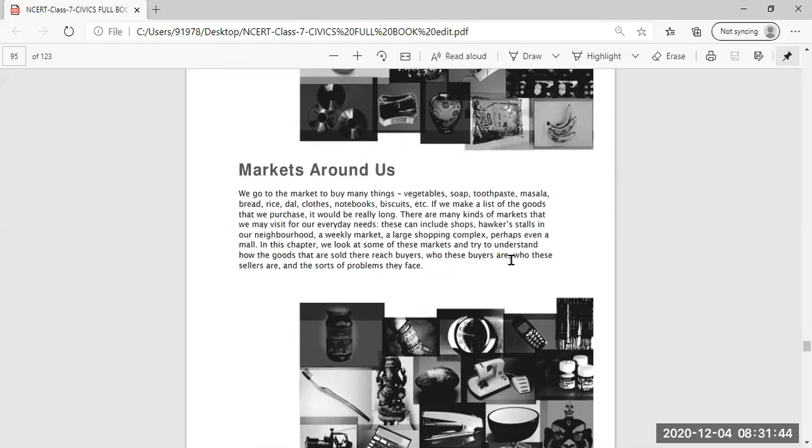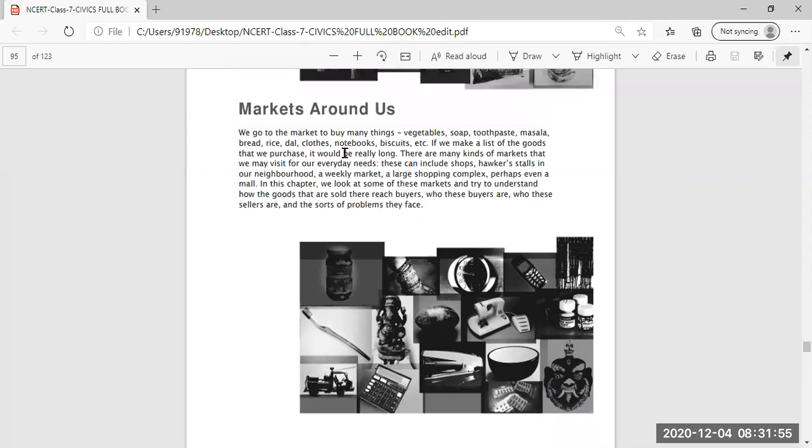You can check in the group the link, and you can go through the lesson and understand the lesson. If any doubt, you can ask me. Clear? So Market Around Us, this is a very easy lesson.